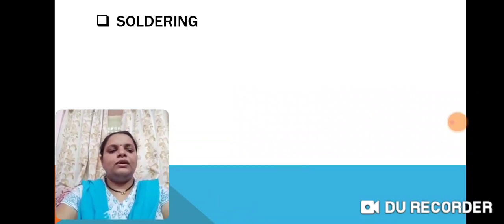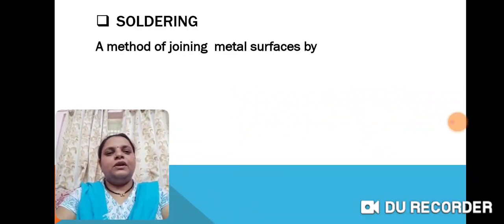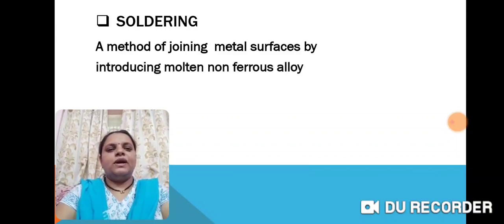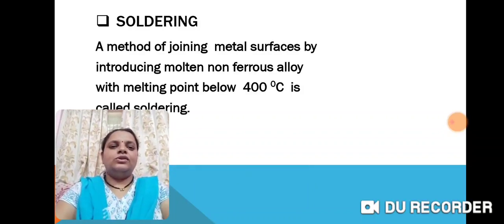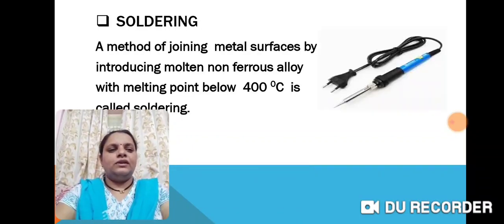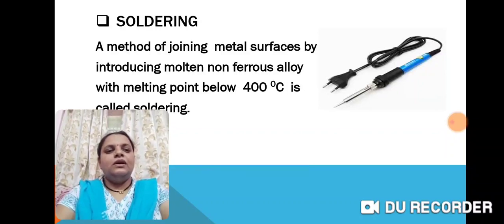Now soldering, a method of joining two metal surfaces by introducing a molten non-ferrous alloy with a melting point below 400 degrees centigrade, is called soldering. For this we use a soldering gun. This gun has a plug. You insert this plug into the power socket.